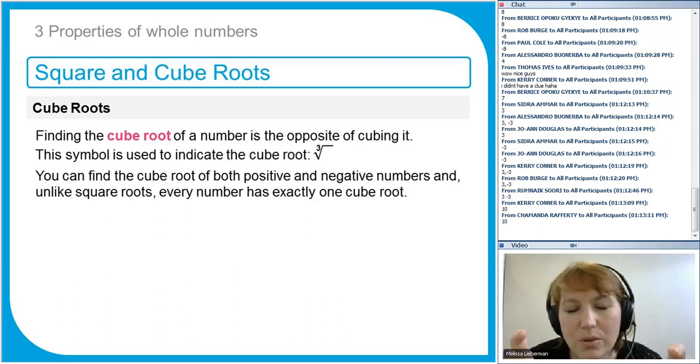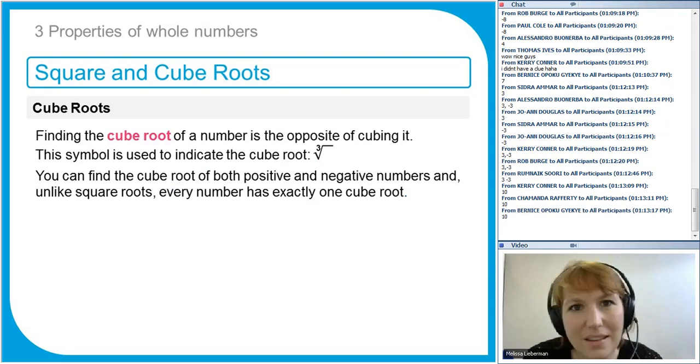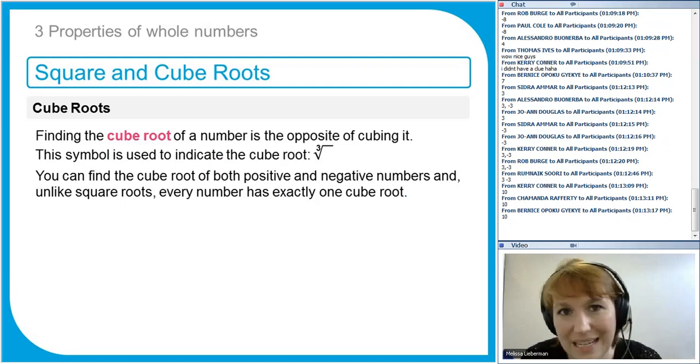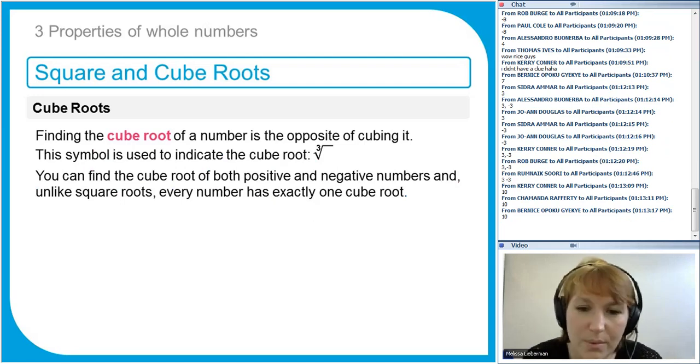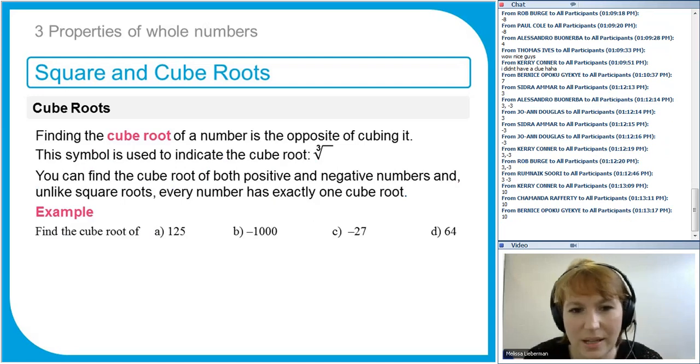Now, unlike square roots, you can find cube roots of positive numbers and negative numbers. It works a little bit differently because, as we saw, if you cube a negative number, the answer will be negative. So we can work it both ways. The cube root of a negative number will be negative, and the cube root of a positive number will be positive. And it only has one answer. It doesn't have two answers like the square roots.